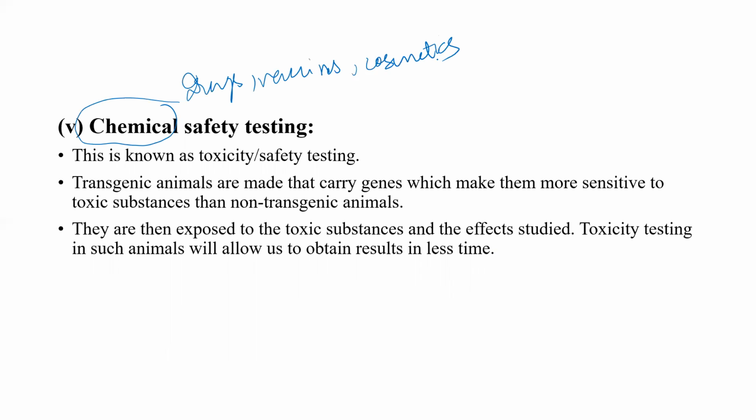Transgenic animals are made to carry genes which make them more sensitive to toxic substances than non-transgenic animals. Then they are exposed to those chemicals or toxic substances and the effects are studied. Toxicity testing in such animals will allow us to obtain results in less time.